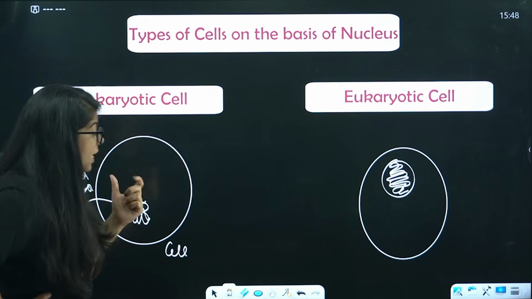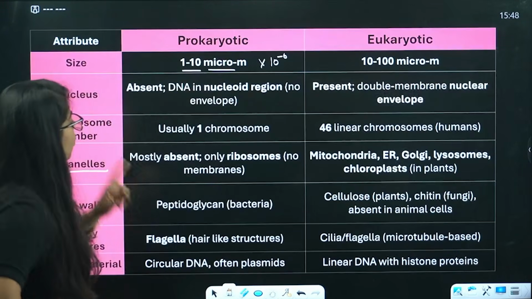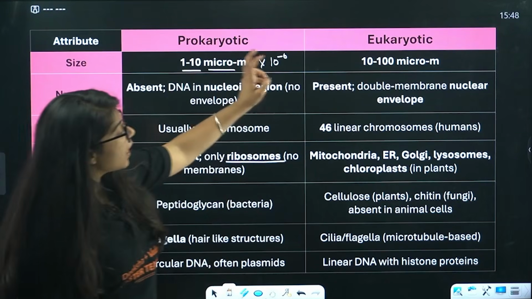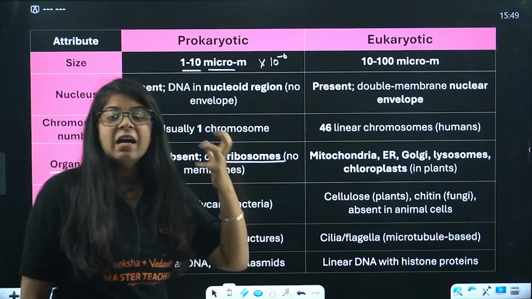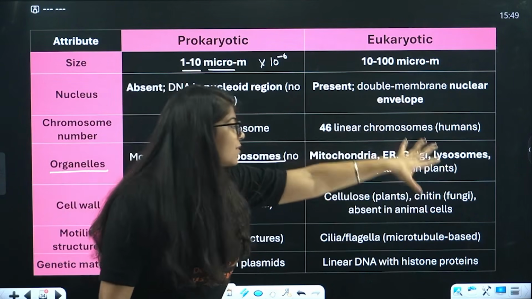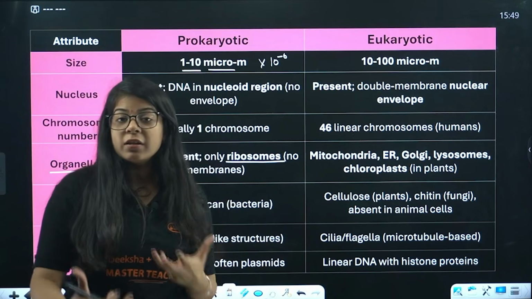Ribosomes are present, though they are not considered membrane organelles. On the other hand, in the eukaryotic cell we have mitochondria, ER, which we'll study in a bit, Golgi apparatus, lysosomes, and chloroplasts in plants. We have all those cell organelles.